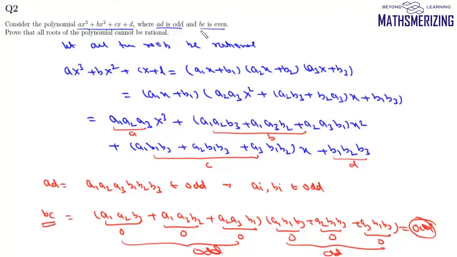But in the question, it says BC is even, which is a contradiction. And from contradiction, we can prove that all the roots of this polynomial cannot be rational. Now here the question is, let P(x) = x^n + a1 x^(n-1) + ... + an be a polynomial with real coefficients. If a1 square is less than a2, prove that all roots of P(x) cannot be real.